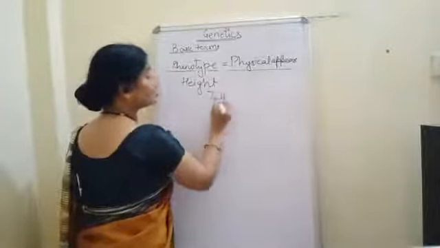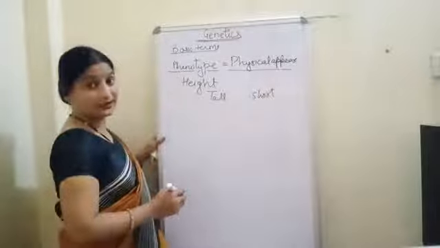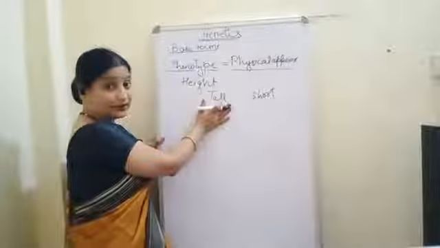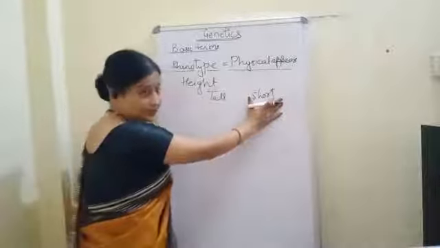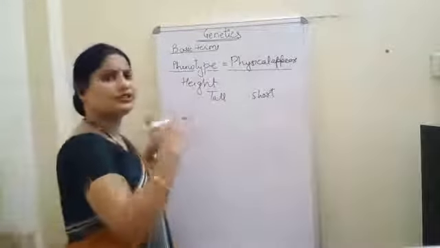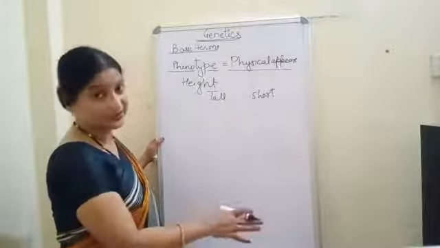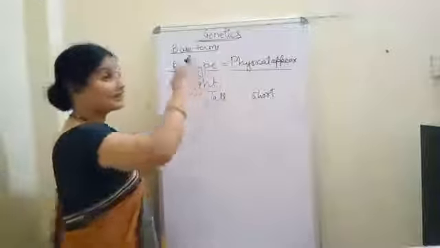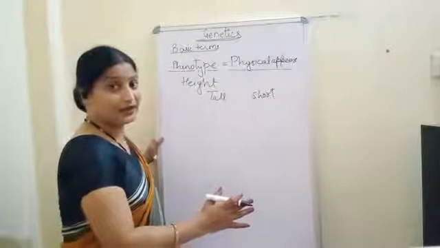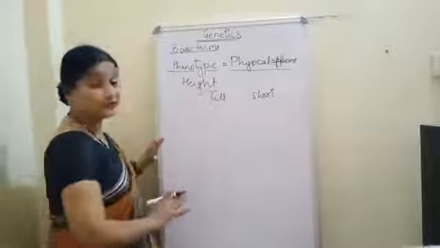Either they will be tall or they will be short. If they are tall, this is the physical appearance. If they are short, this is again the physical appearance. We are not concerned about their genes, whether the genes are homozygous or heterozygous. But just by seeing their external features, we can describe them. And this is called the phenotype.